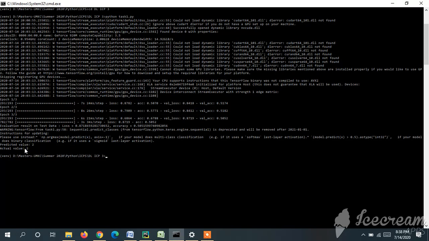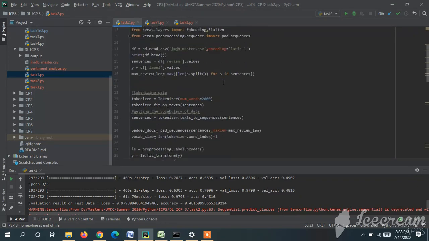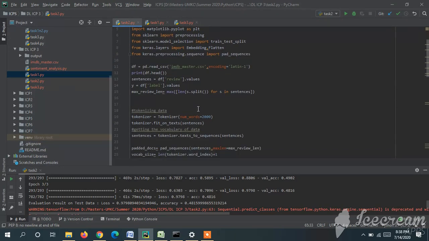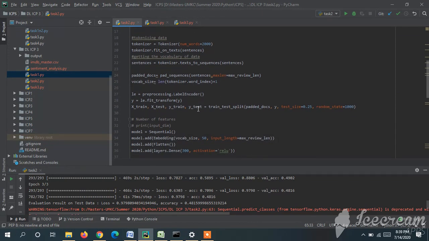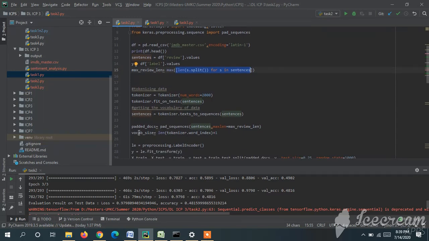We need to add the embedding layer to the model and see the improvement. This is task 2. It is almost the same as the first task, but we need to make a few changes here. Here we are finding the max review length, the max length of the words in the given sentences, and passing it on. Here we need to find the padded doc by passing the max length which we found from the largest sentence. This padded doc appends 0 to the smaller ones.